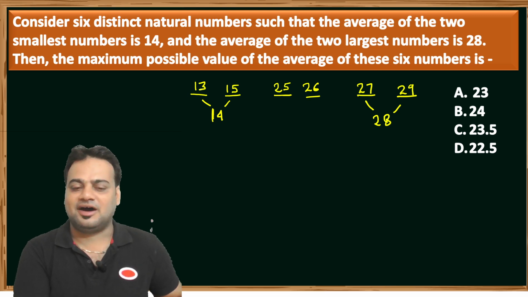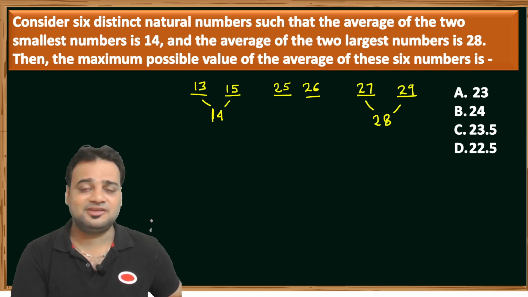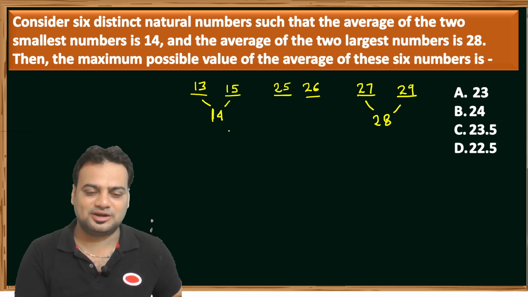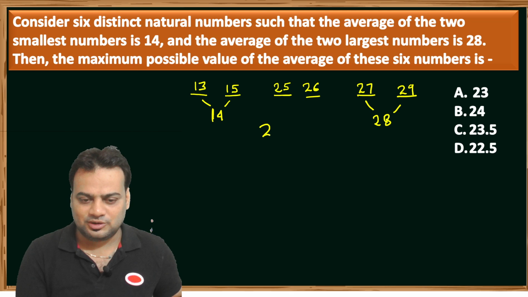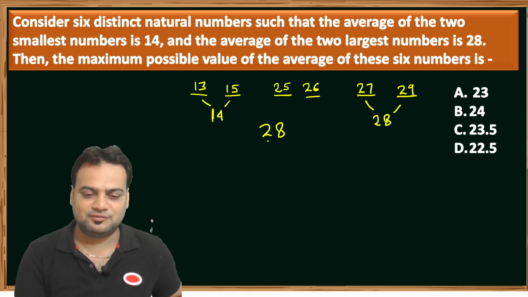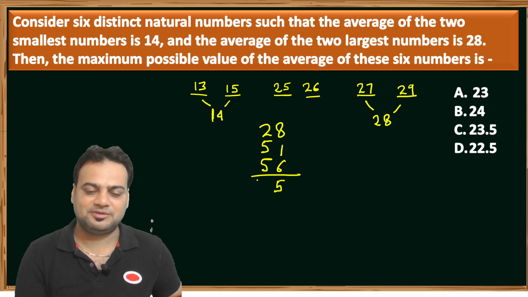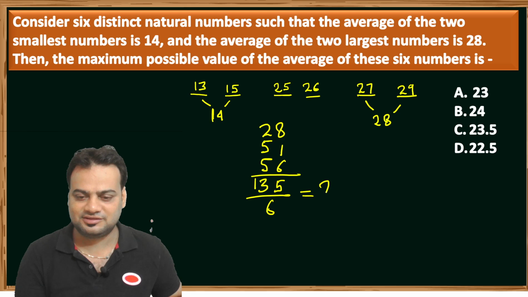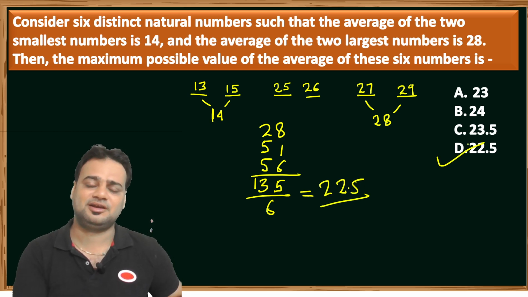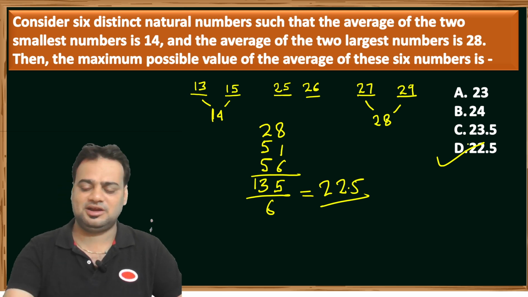Now calculate the average. The first two sum to 28, the middle two sum to 51, and the last two sum to 56. Adding them gives 135. If we divide by 6, we get the average, 22.5. That's a very easy question, mainly based on averages and nothing else.